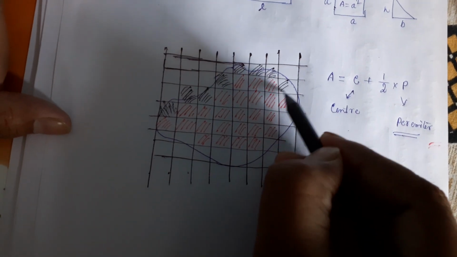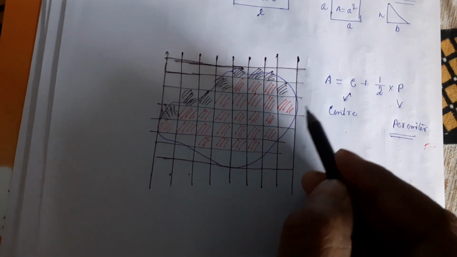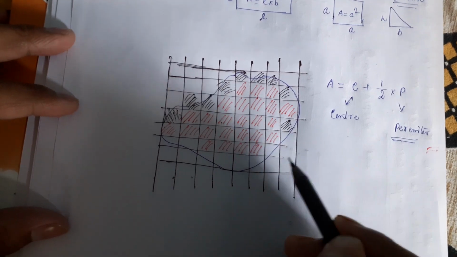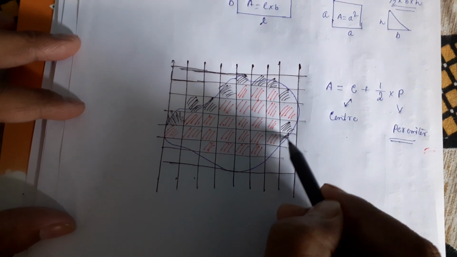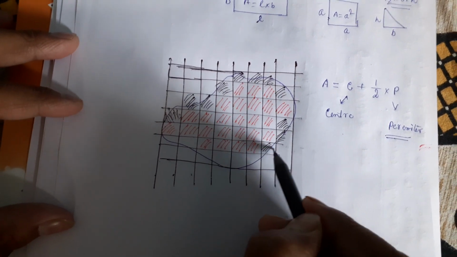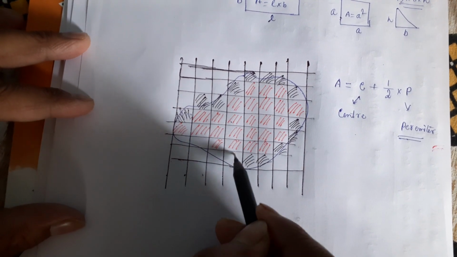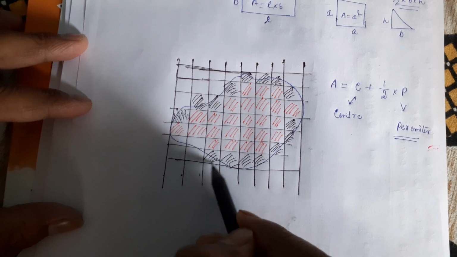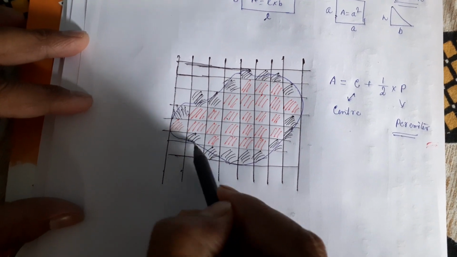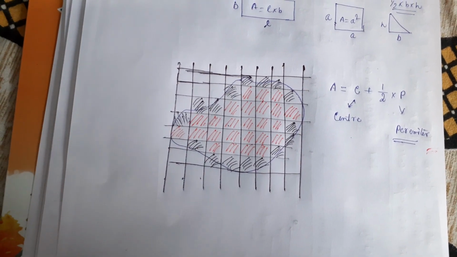This one also. This one also. So I am just marking all the incomplete squares which are present here. Okay, so these are the incomplete squares.